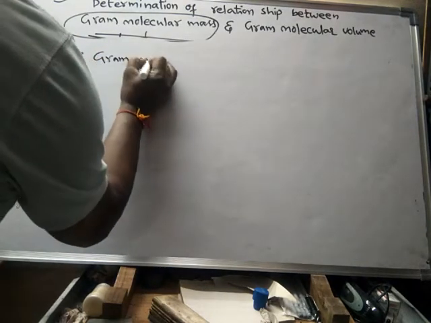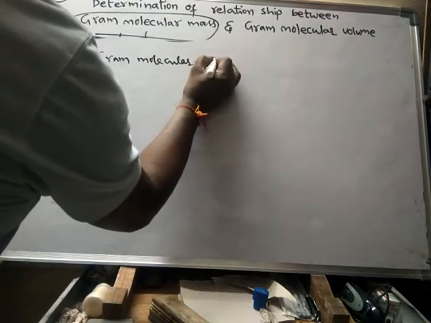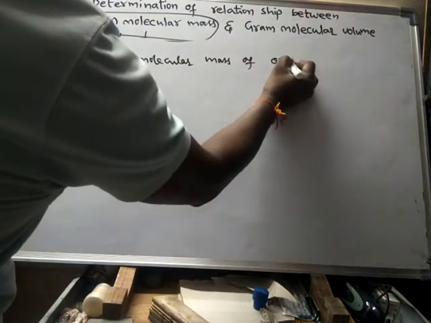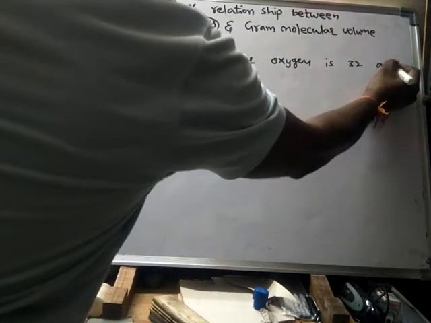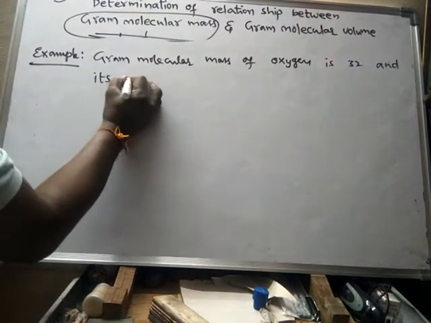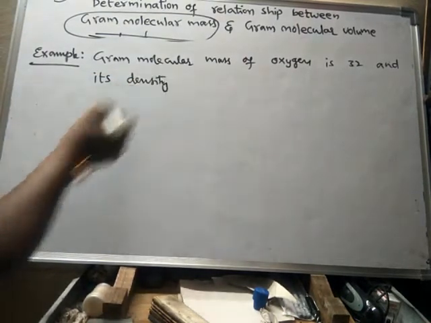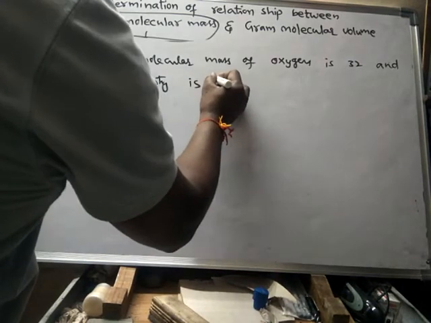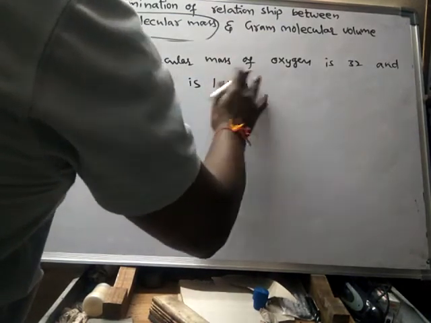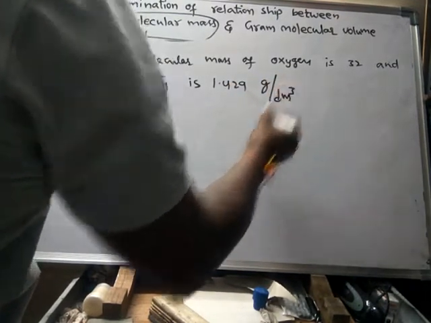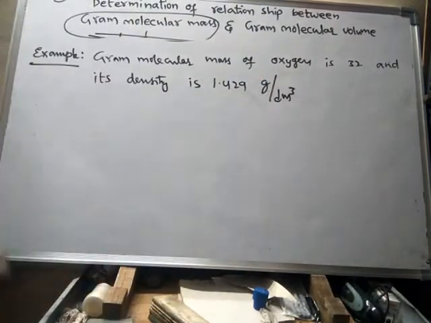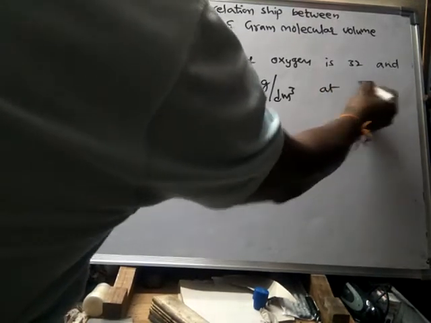Gram molecular mass of oxygen, how much is it? It is 32. And its density is 1.429 gram per decimeter cube. See, density is obtained experimentally, remember. So this value is obtained experimentally. So this is also at STP.